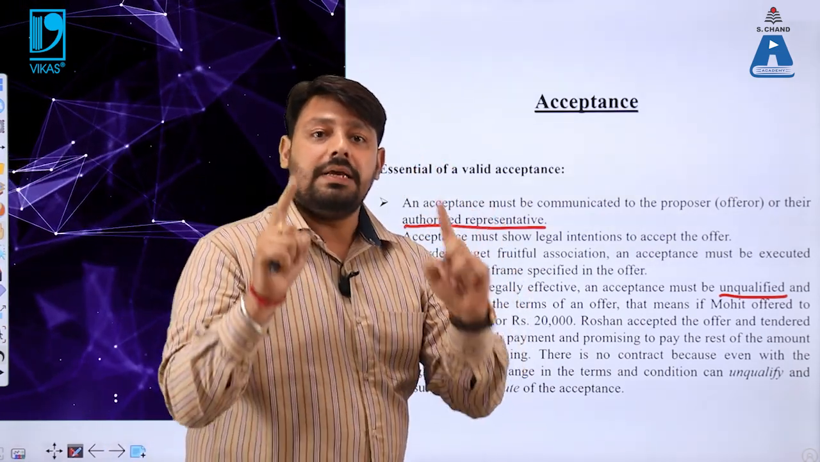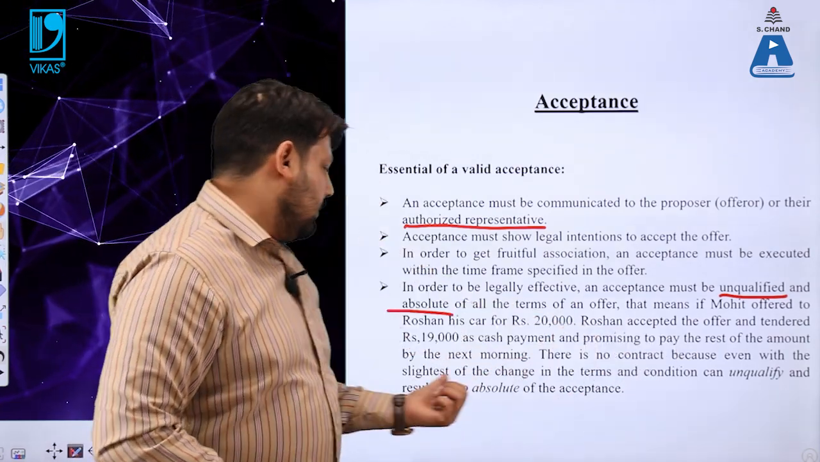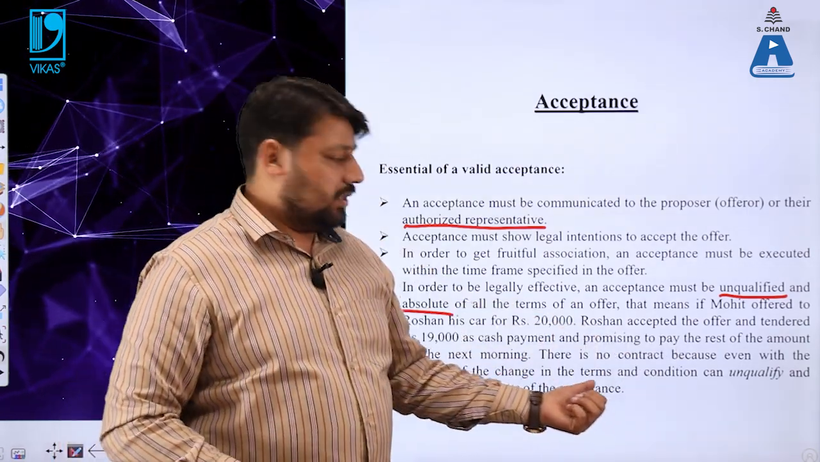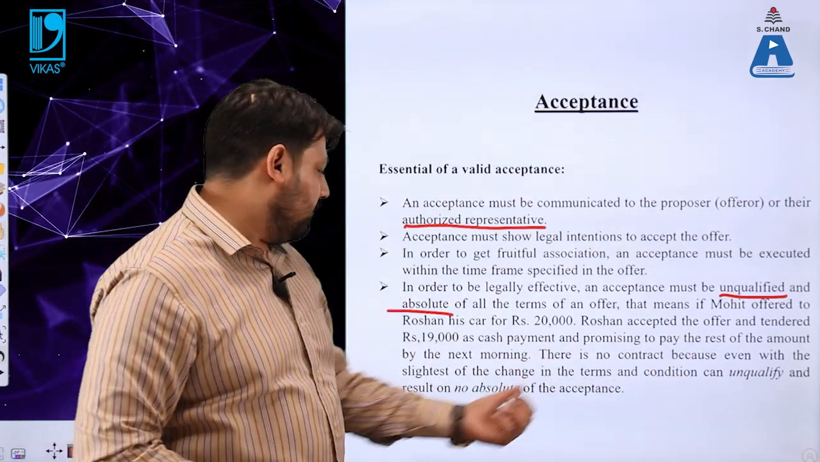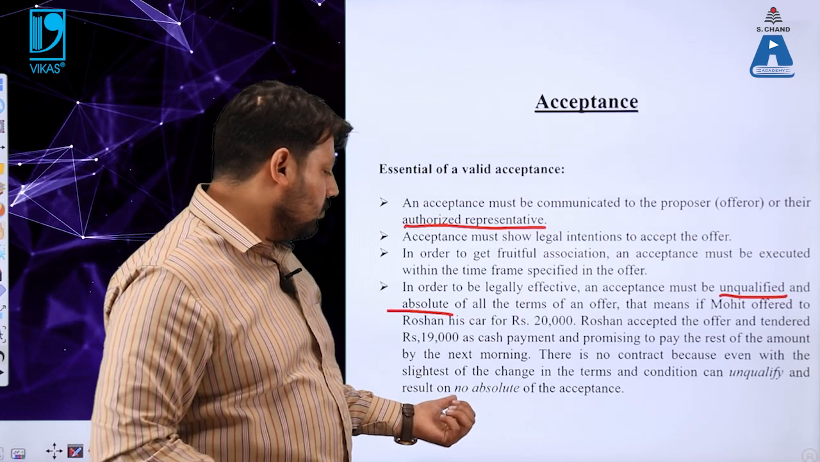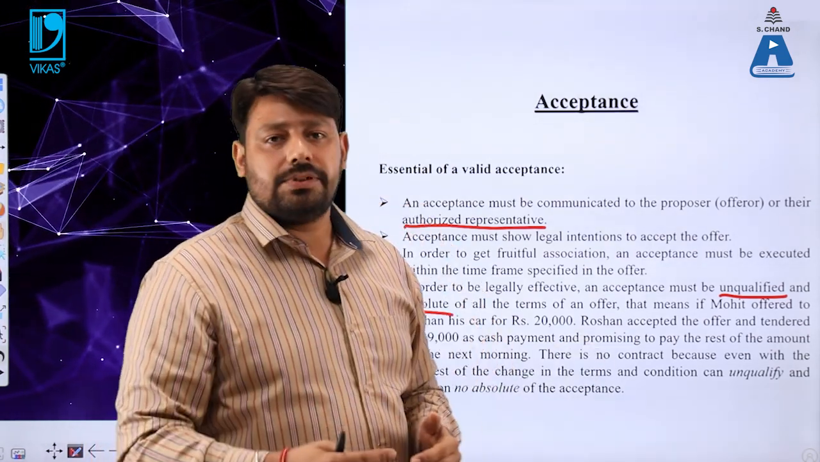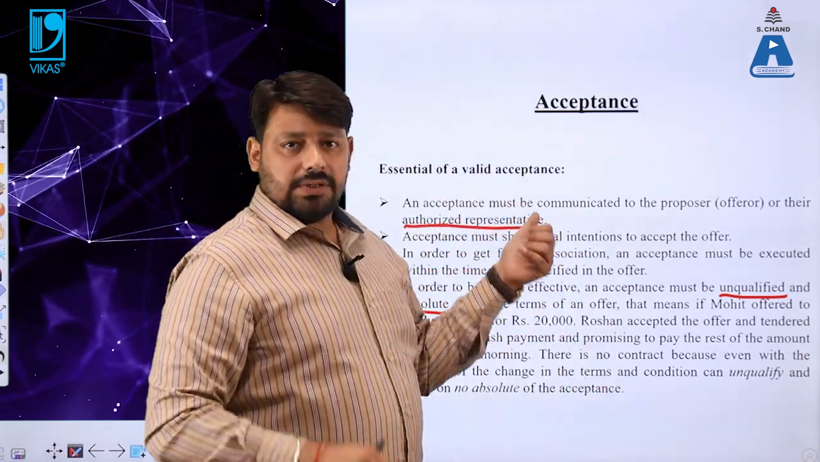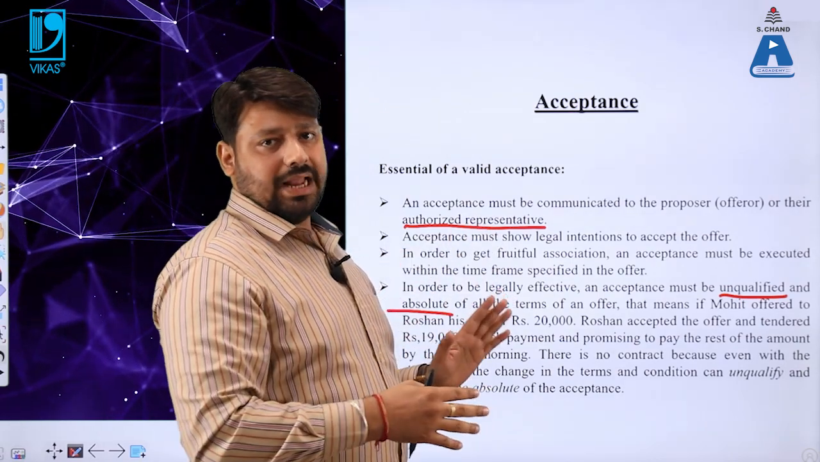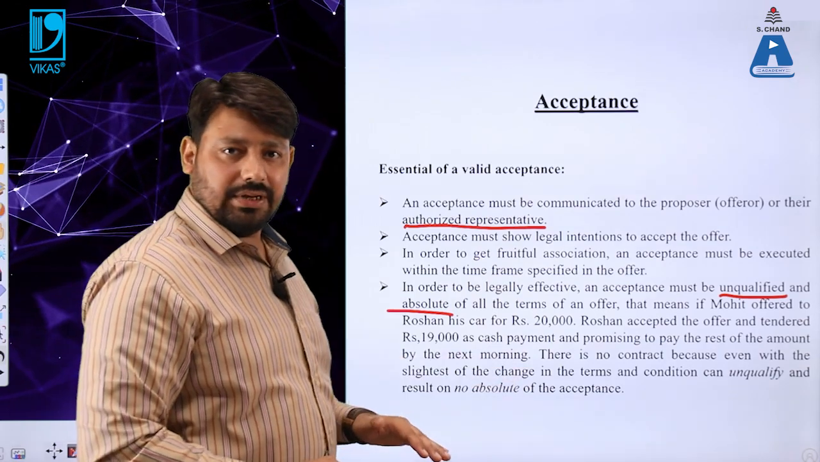That should be absolute. So there is no contract because even with the slightest change in the terms and conditions, the acceptance can become qualified and that can result in no absoluteness of the acceptance. अगर आपने अपने आप से कोई भी slightest change किया, that will become an invalid acceptance. I hope this particular slide is absolutely clear to you. Let us recapitulate once again so that we can move to the next slide here.